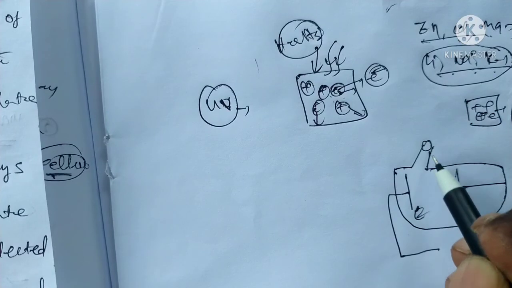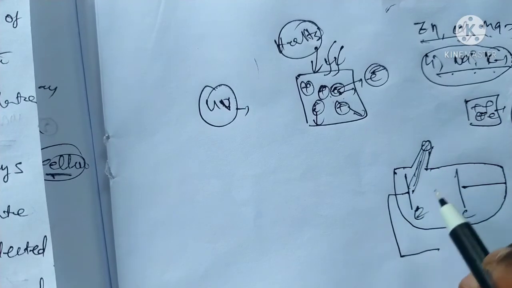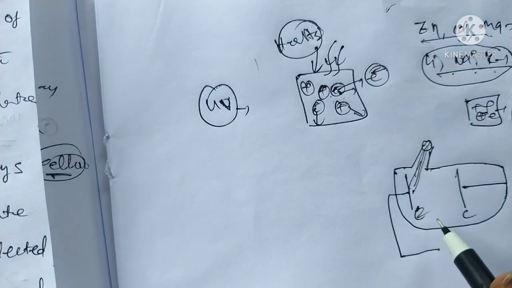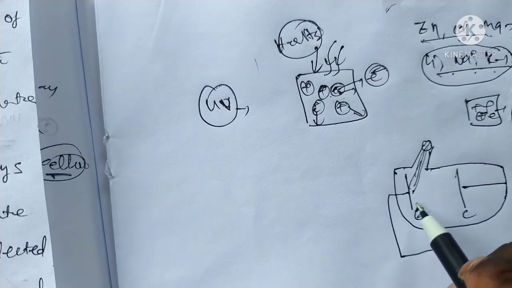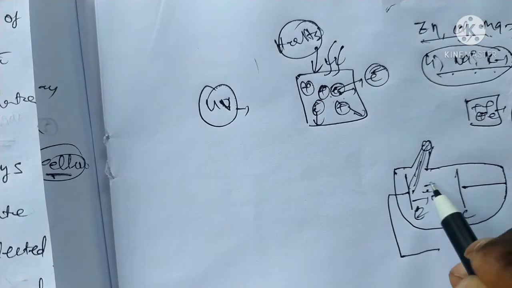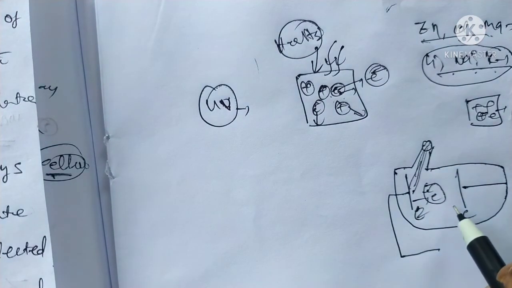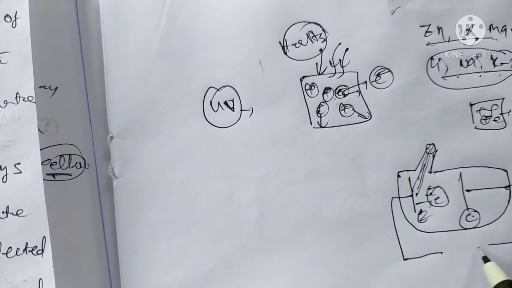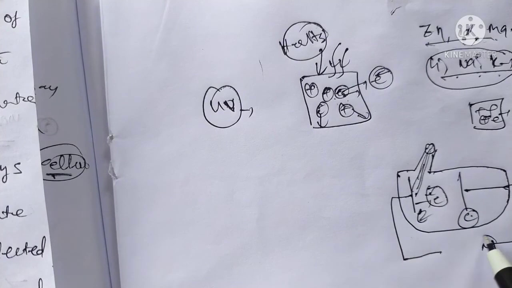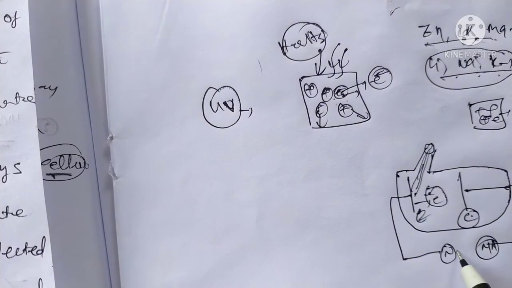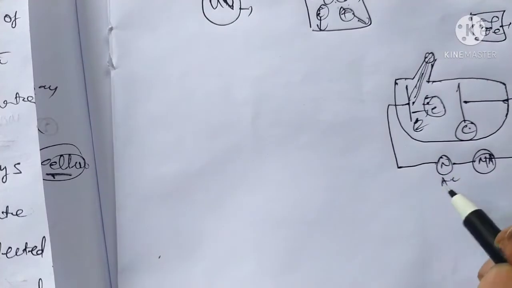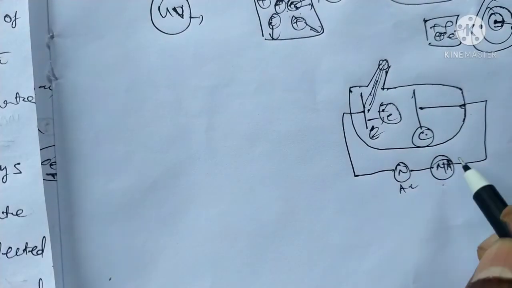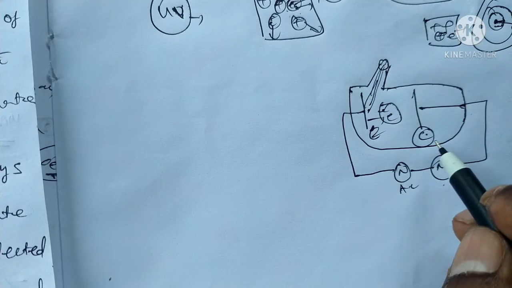Okay, now we can explain this. Light falls on the emitter E. The electrons absorb the energy and are ejected. These ejected electrons are attracted and collected by the collector. This arrangement is connected to a microammeter and to a source. We want to see how much current is passing through the circuit.